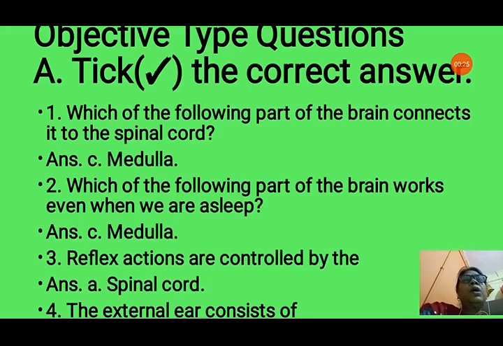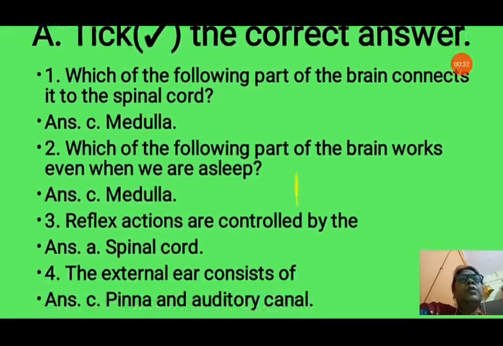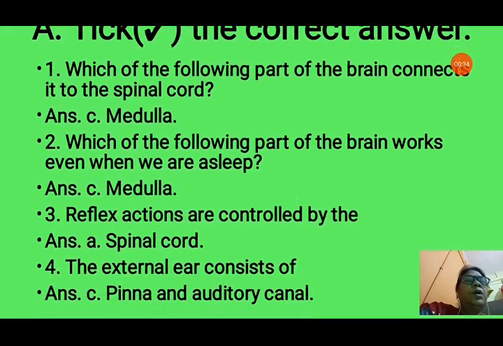So we know that medulla connects the brain to the spinal cord. So option C will be correct, medulla. Now question number 2, which of the following part of the brain works even when we are asleep? Option A cerebrum, B is cerebellum, C is medulla, D is all of this. So we know that when we are asleep, our medulla is working. So option C, medulla, is correct in this answer also.